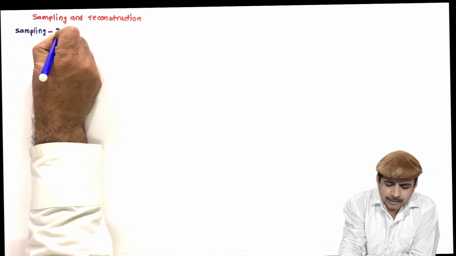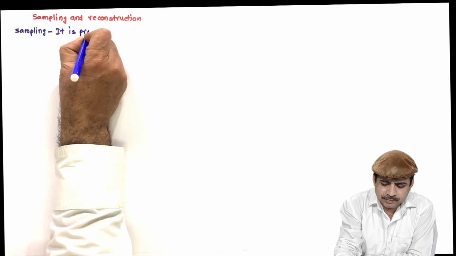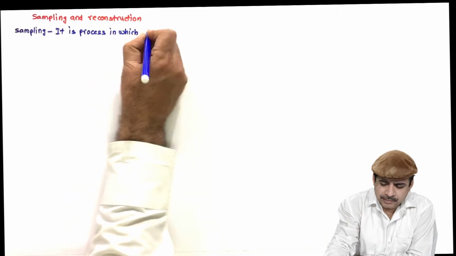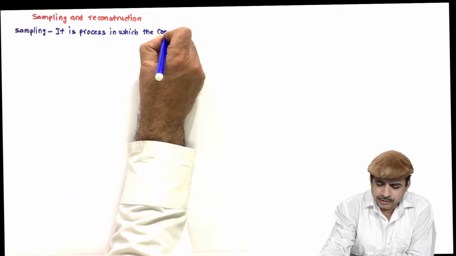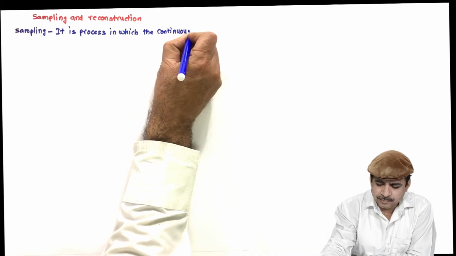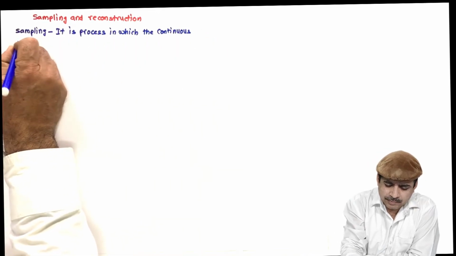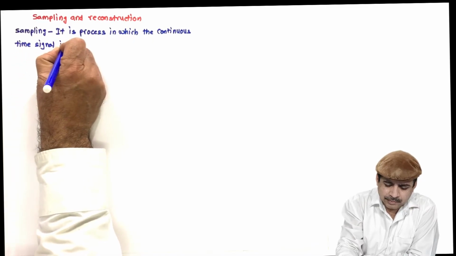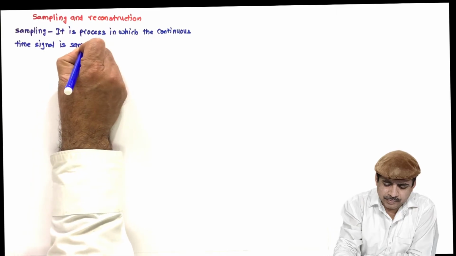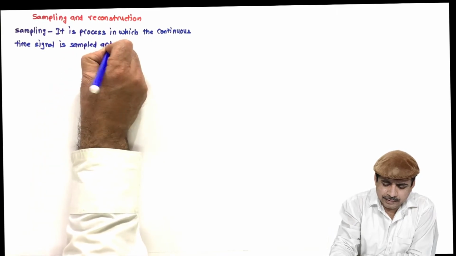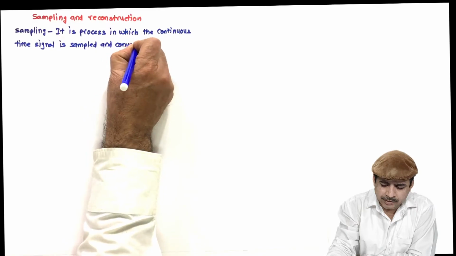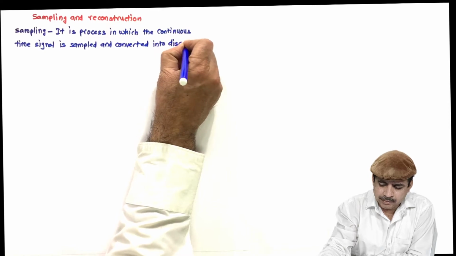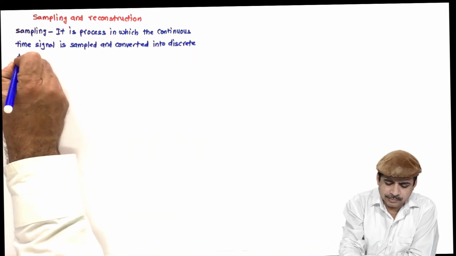Sampling is a process in which the continuous time signal is sampled and converted into a discrete time signal.